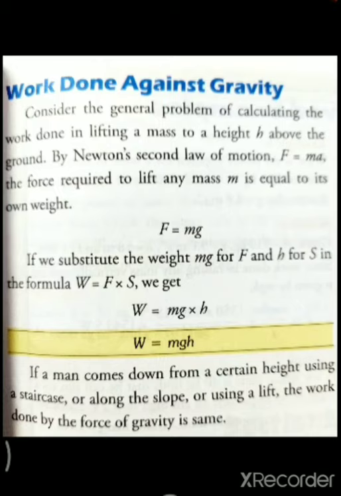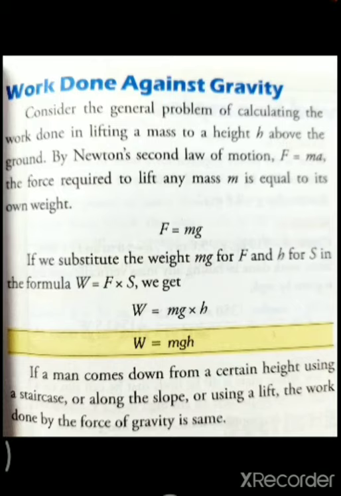Examples to illustrate speed. Example 1. Mr. Sharma covers a distance of 250 km in his car in 4 hours. Find the speed of the car assuming its motion to be uniform. The given things are distance, 250 km, and time, 4 hours. By applying the formula v is equal to distance divided by time, we get v is equal to 250 km divided by 4 hours, which is 62.5 km per hour. I hope all of you have understood that.